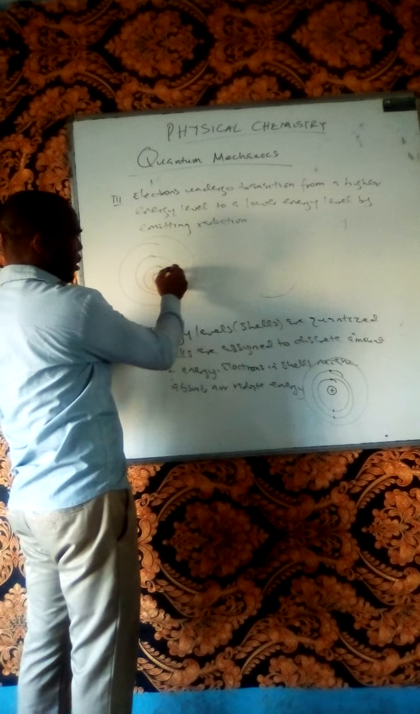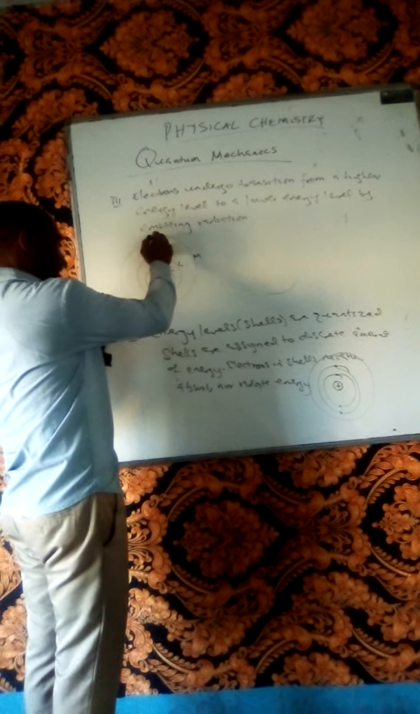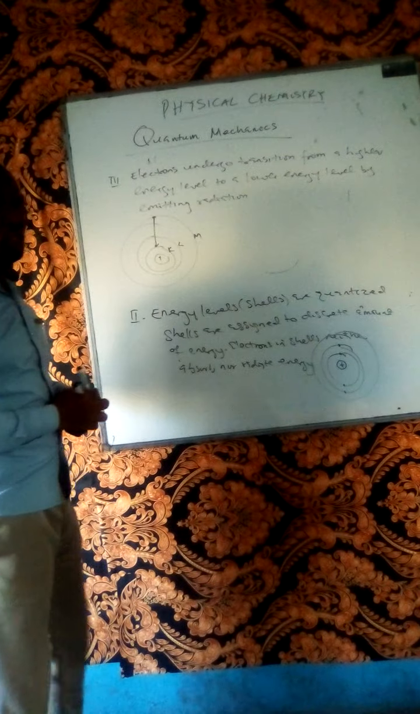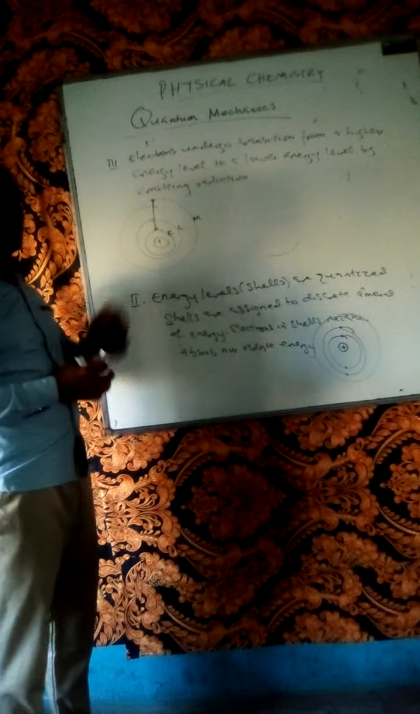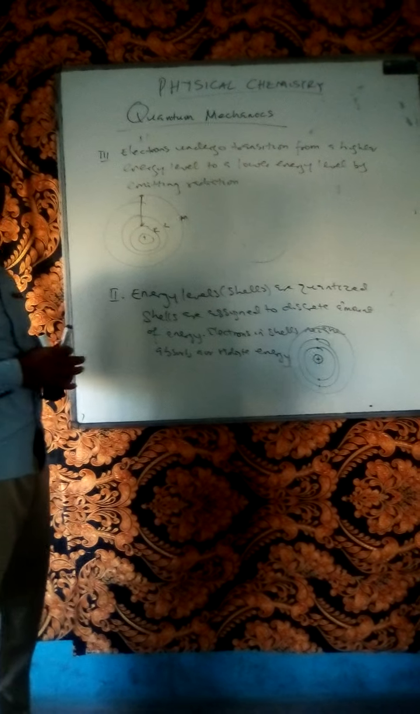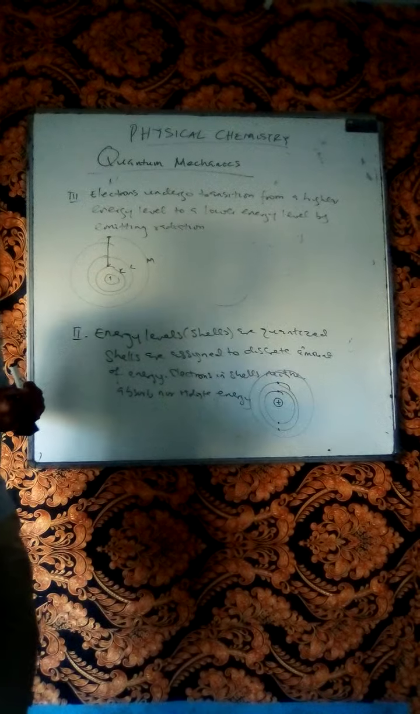This is the K, L, M. It is possible for an electron in the M shell to drop to the K shell. And when this happens, it emits radiation of light, in the form of what's called a spectral line. So this movement is called a quantum jump.